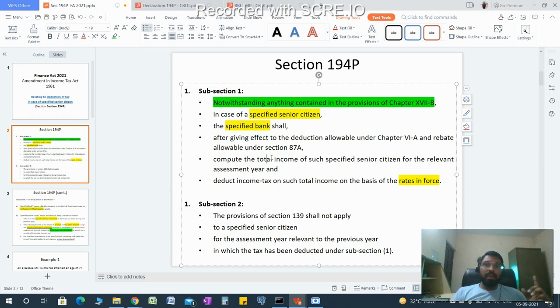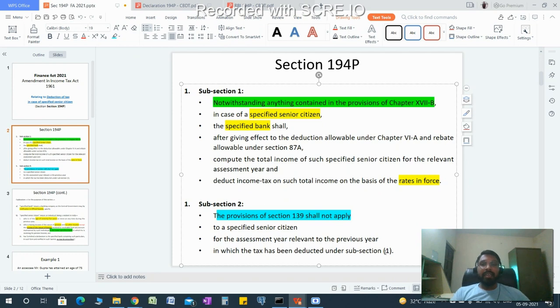Now, why am I saying not bound to file return? Because of subsection 2. In subsection 2, the provisions of section 139 have been written. The provisions of section 139 shall not apply to the specified senior citizen for the assessment year relevant to the previous year in which the tax has been deducted under subsection 1.